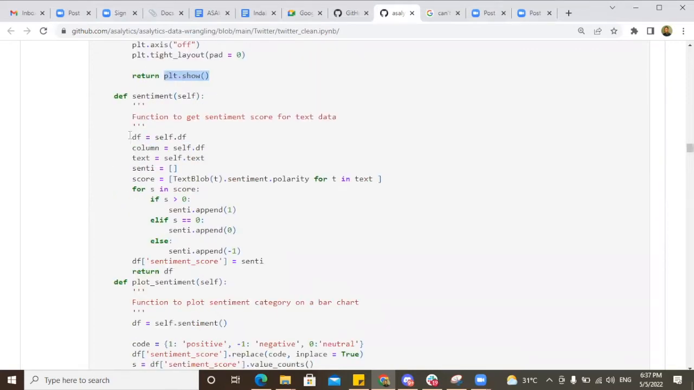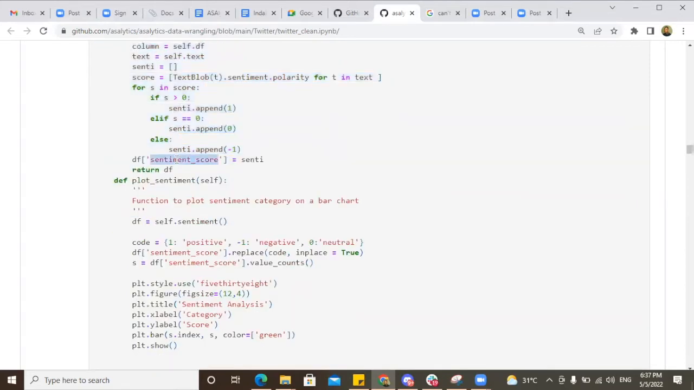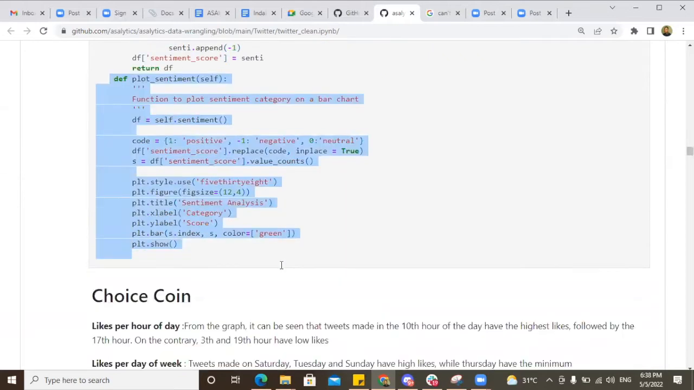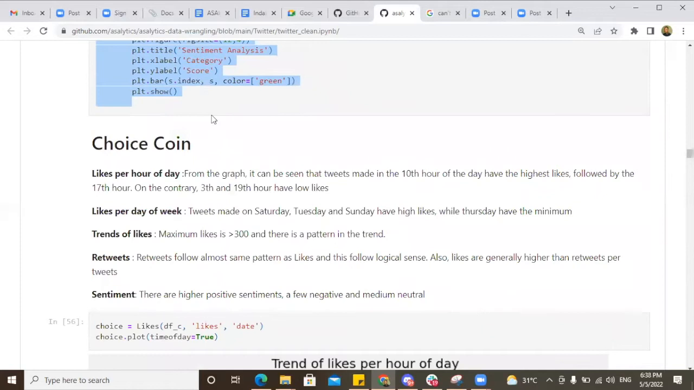Then the sentiment: this function gets the sentiment score and categorizes it into 1, 0, and -1, which are positive, neutral, and negative respectively. Then it updates my DF with a sentiment score column. Given that sentiment score column, I use this function to give me a graph that shows their magnitude across positive, negative, and neutral. So a demo, that is what I will be doing.